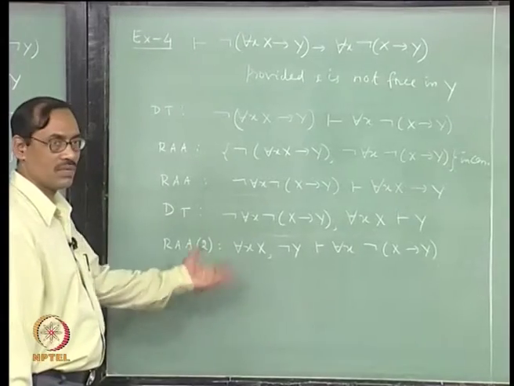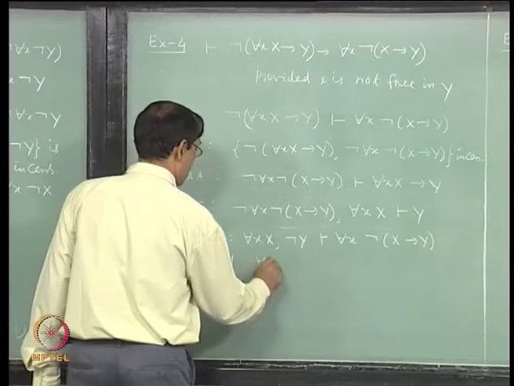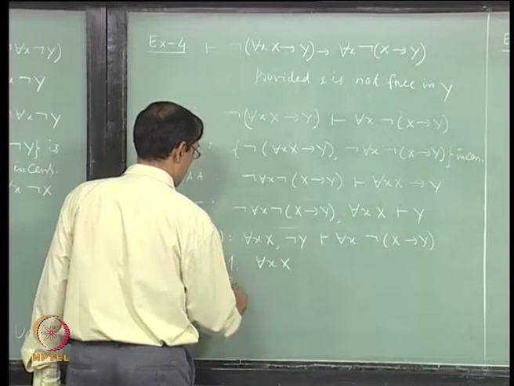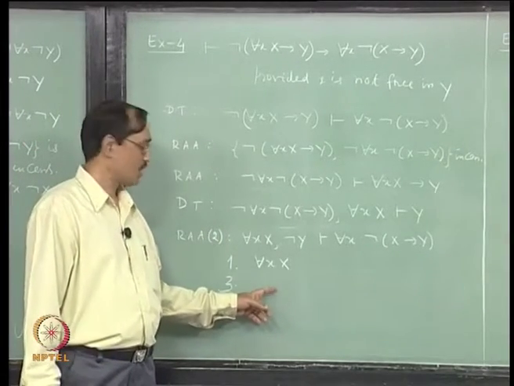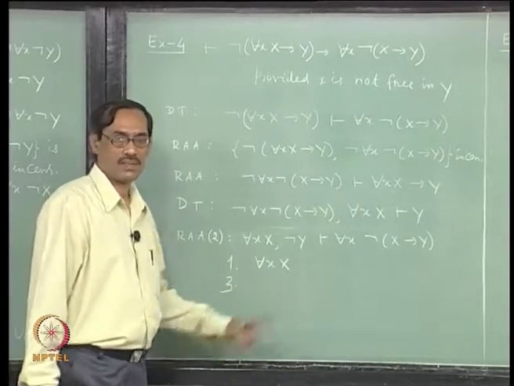Now, probably this will be easier to show. So, one you have for each x, x, then second or rather third line use axiom 4, for each x, x implies x. Next use modus ponens to get x.